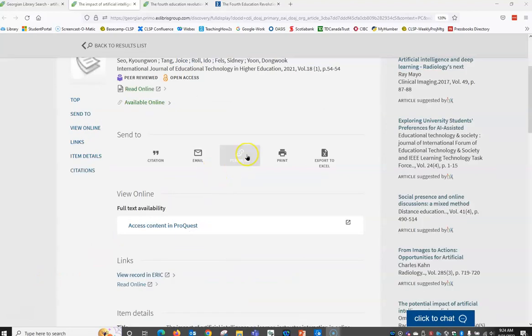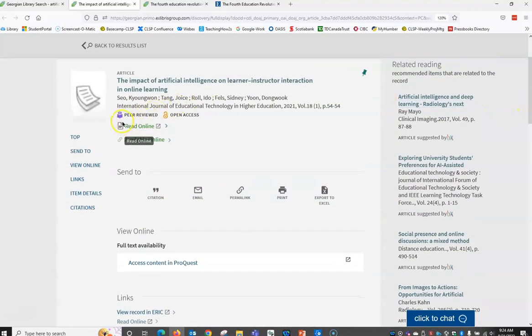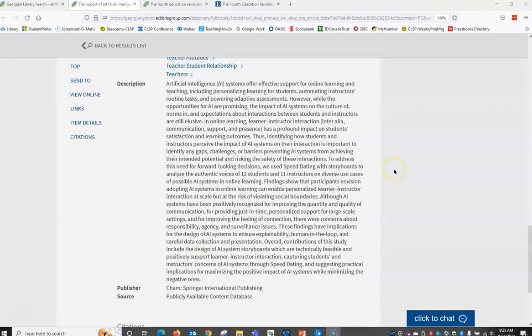Is this a scholarly article? Well, we can see that it has identified that the journal is peer-reviewed, which typically identifies scholarly. And when we look at the source, International Journal of Educational Technology and Higher Education, from the title of the journal and the fact that it is a journal, we can typically say that yes, this is a scholarly resource. Next, we need to look at the description for this article to see whether or not it supports the research question. We can look through here.